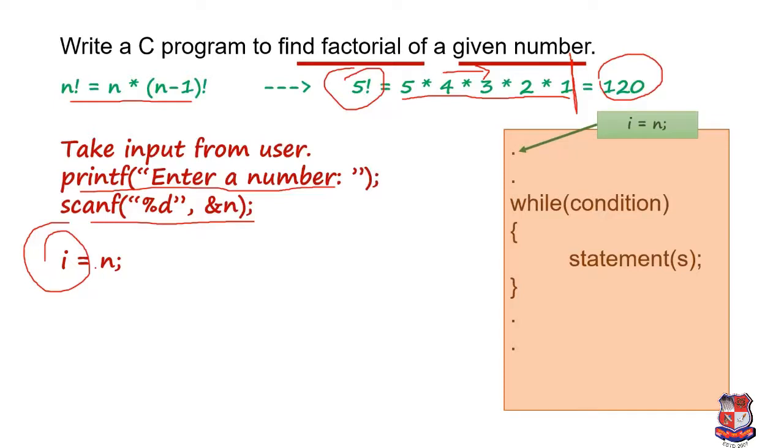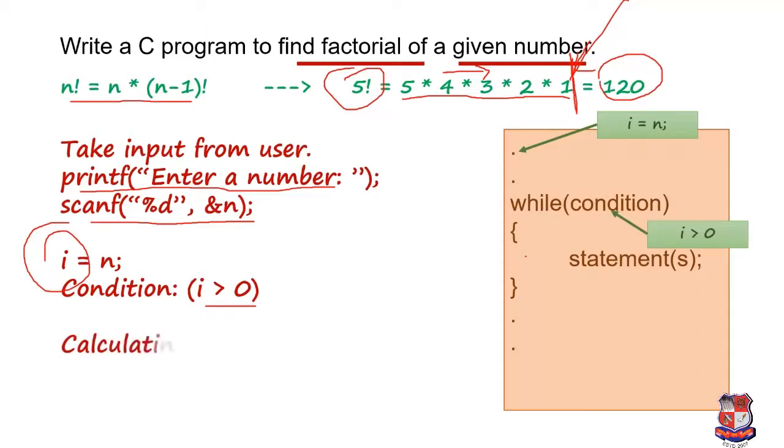Okay, so we have initialized the value I equals to n. What will be the condition over here? The condition is I greater than 0. We already discussed this. Why? Because the last value of I will be 1, so till 1 this loop will be executed. That's why we decided that the condition will be I greater than 0.